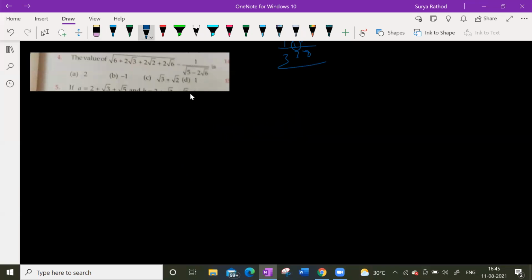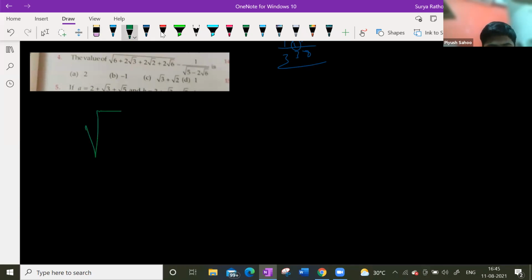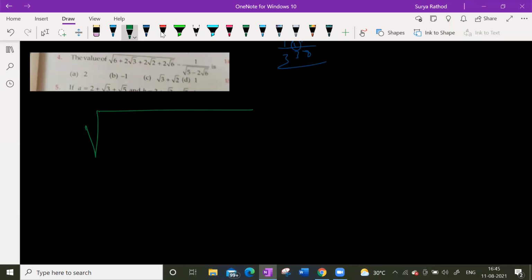Or else you do like this. Sir, we can take it as root 5 plus 2 root 6 under the root, right? Instead of taking it like that. It's not one number exactly, right? So we can do it as 1 by root 5 under the root minus 2 root 6.